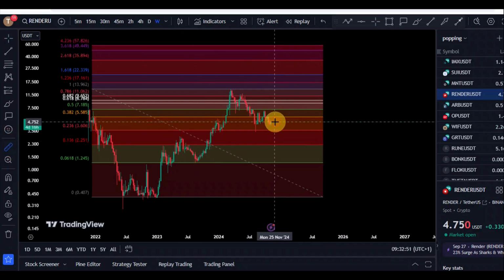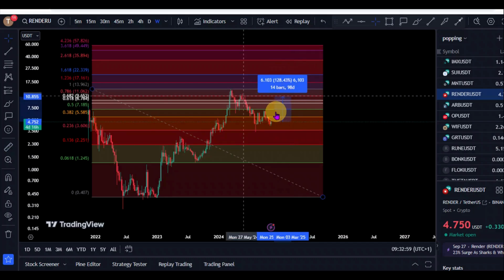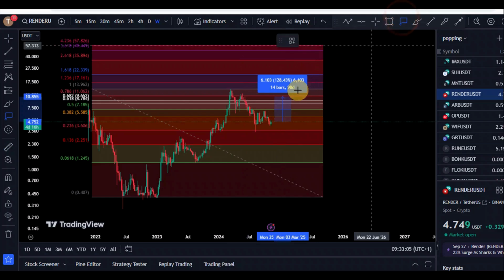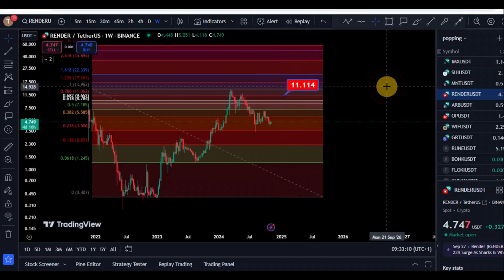we should expect to see Render push probably even to its former highs, which we saw in 2024, and that could see Render push up about 128%. So probably in November, we should be expecting to see Render towards those $10 level, $10 to $11 level, if the post-election theory plays out, right?